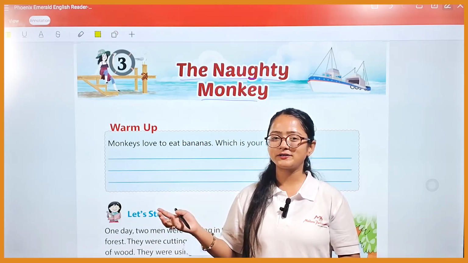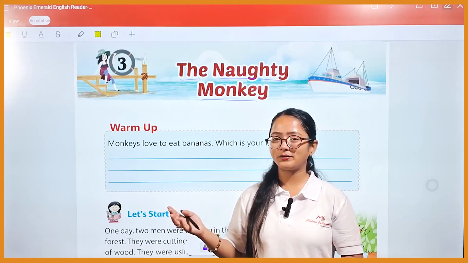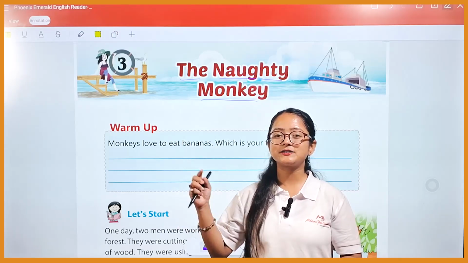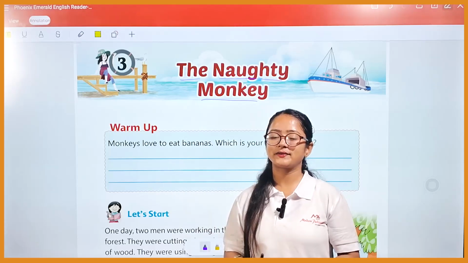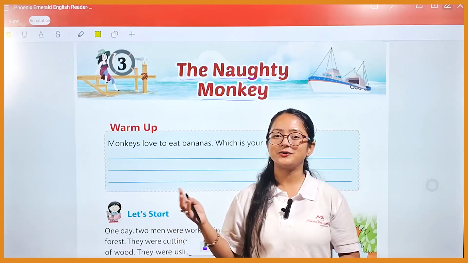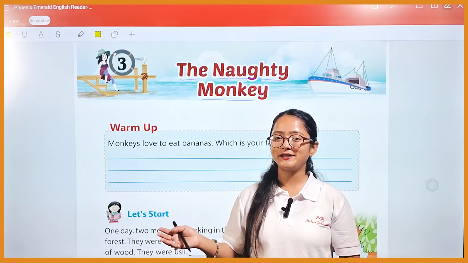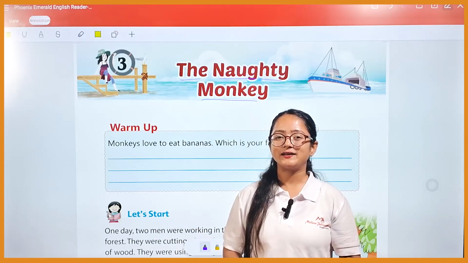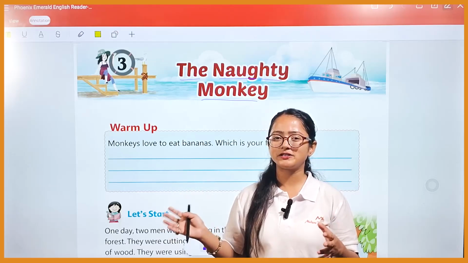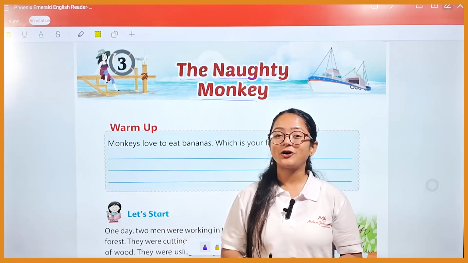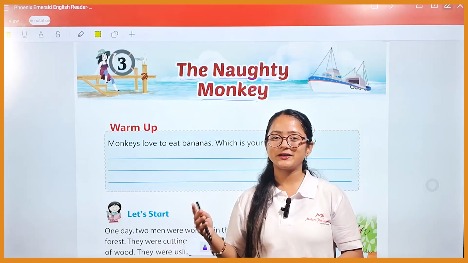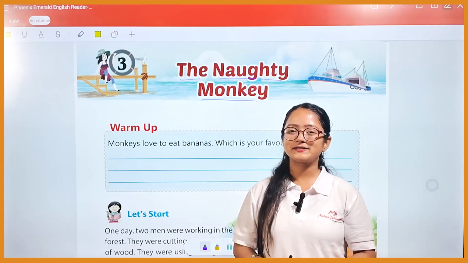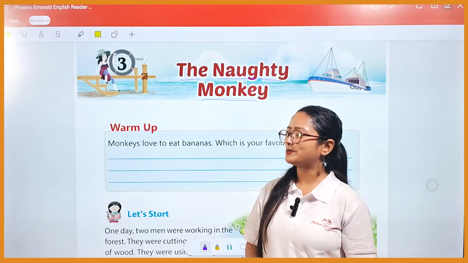So, how does it look? It is brown in color usually, okay, and it has a tail, and it swings from one tree to another, and it is a very naughty creature, okay. As you can see, its favorite fruit is banana, okay, and it always does some kind of mischievous things, okay. It also imitates you, okay, it just copies whatever you are doing. So that is why the monkey is considered naughty, okay.